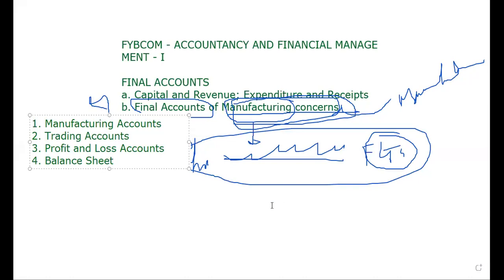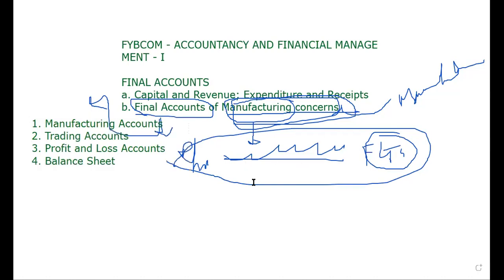Manufacturing means converting raw material into finished goods. Okay. I am a person doing a business. Let me give an example. There are two persons.